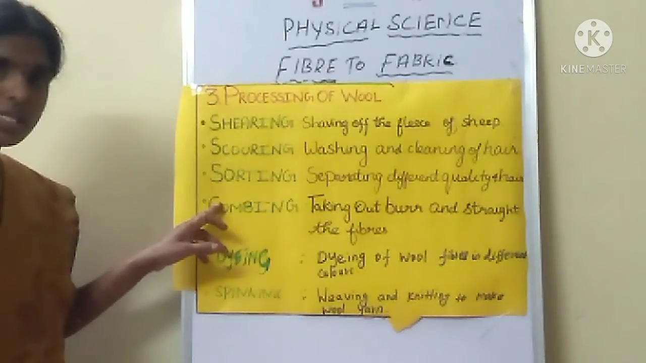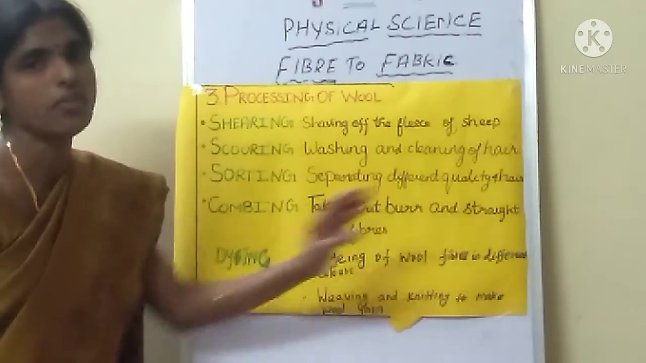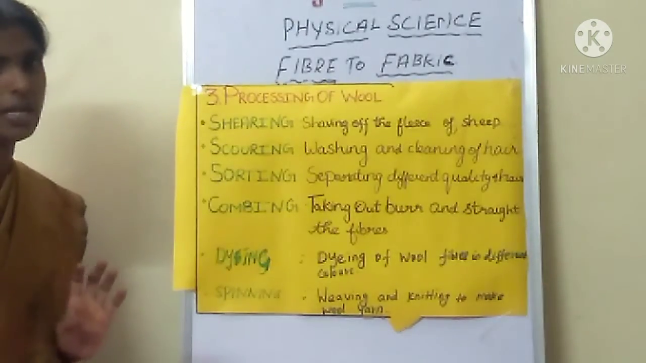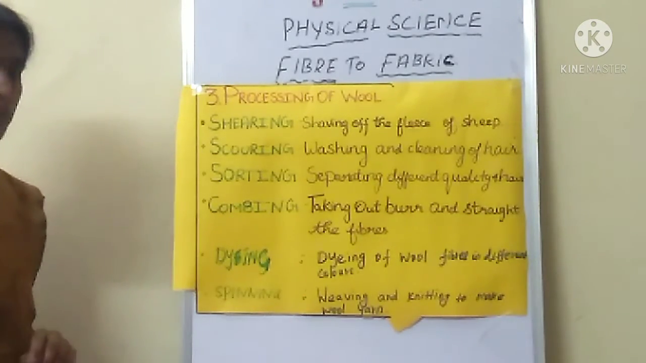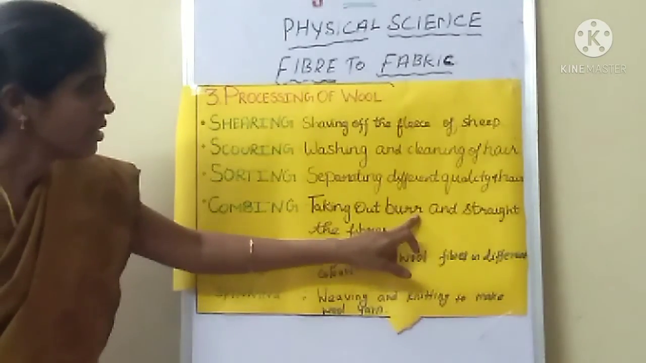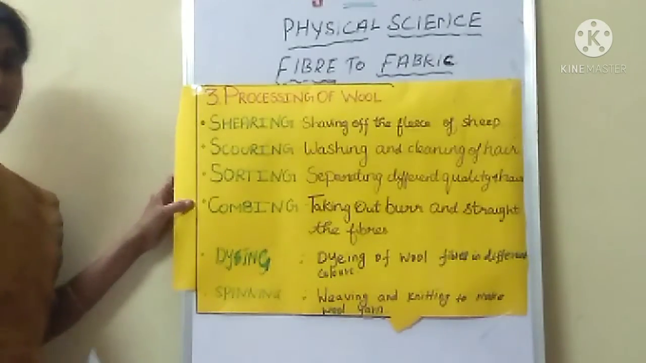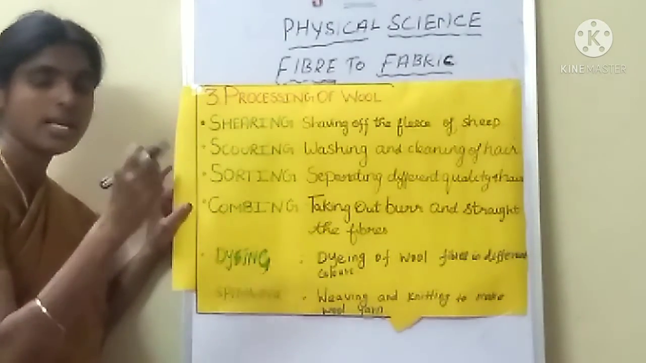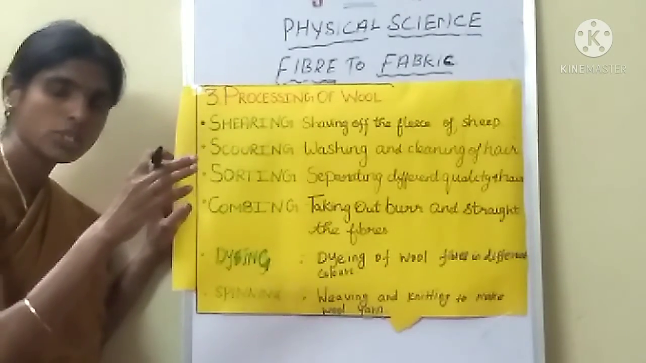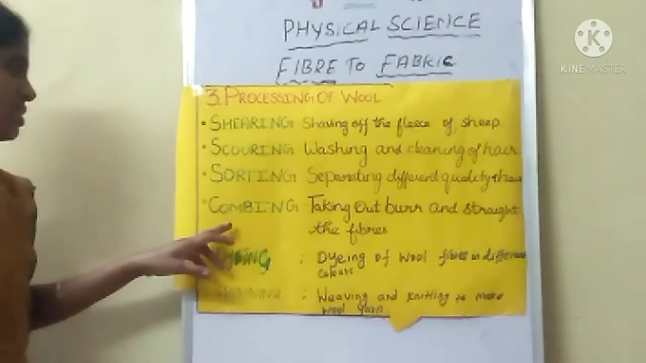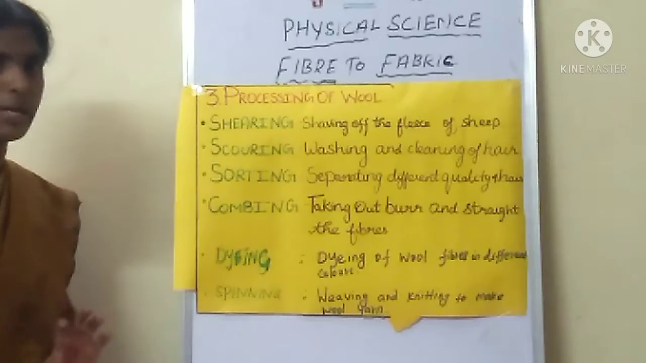So we separate the hair. That is sorting. What are the process names? Sorting means separating different qualities of hair. Next one is combing. What is meant by combing? Taking out burrs and straightening the fibers. Some hairs are curly, some are straight, so all the hairs are going to be straightened. That is called combing. Combing means straightening the hair. Are you clear?